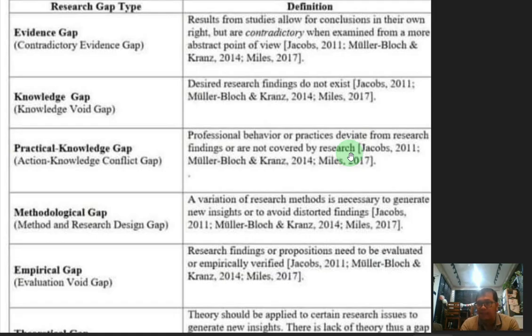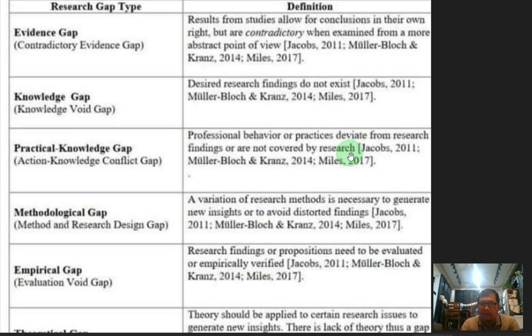That's why you will get involved in research, in order to determine why there is a difference between theory and application. The next is the methodological gap. A variation of research methods is necessary to generate new insights or to avoid distorted findings.